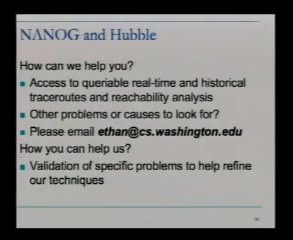We'd really like to build a system that's useful to you and that gets used, so we'd really like to know what we can do to help you. We'd like to give access both to the actual traceroutes and to our reachability analysis, and we'd love for you to let us know other problems or causes we should look for. Is the system headed in the right direction? Should we change it in certain ways?